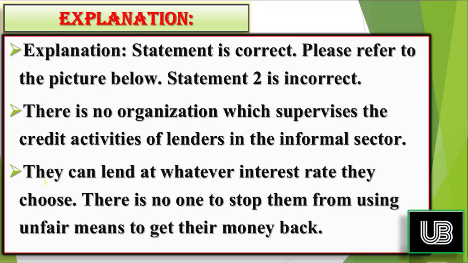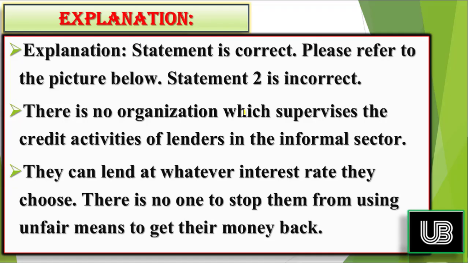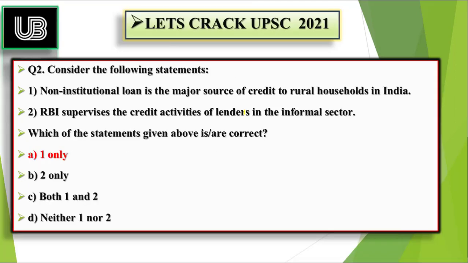Explanation is, the second statement that I said is wrong, whereas the first statement is right. That is, the non-institutional loan is the major source of credit in rural household. There is the word rural. So in rural areas, the major portion of loans come from the non-institutional sector or the non-institutional entities, whereas the RBI supervises the credit activities of lender in formal sector only, not in informal sector.